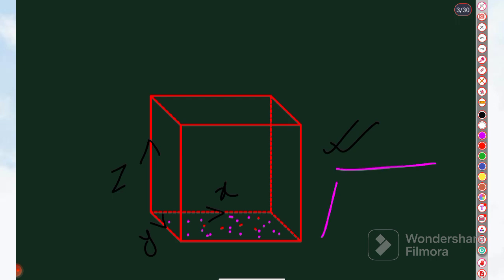Which plane? XY plane. Understand? This is the x-axis and this is the y-axis, and many points are here. So we will discuss only these things: if there is a point in a two-dimensional plane, how to represent a point in a two-dimensional plane. Then we will see three different sectors.